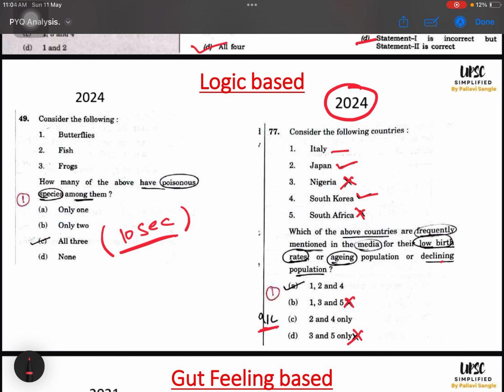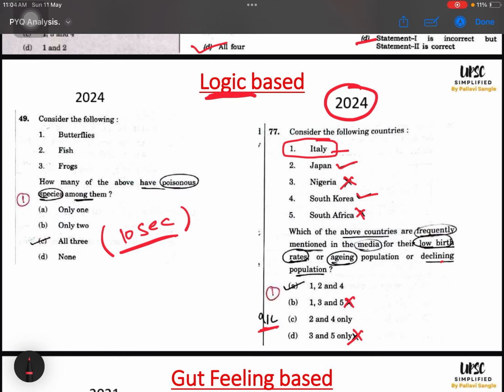Can you see this? Right. So 1, 2, 4 and 2 and 4. The option which I am going to think about is Italy, right? Tell me, I don't have knowledge about this question. I have not read about all these countries and their birth rate and all these things. This is not my static syllabus, right? And current affairs also, it is purely luck if somebody comes across all this news, and somebody might skip this. Even after reading this, somebody will not have a hold over this topic. So this is a logic based question for me.